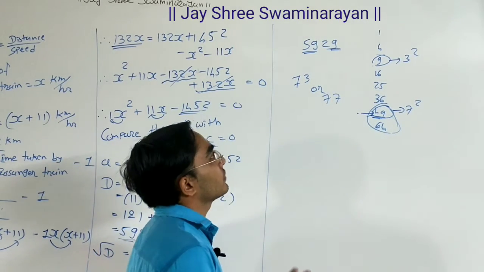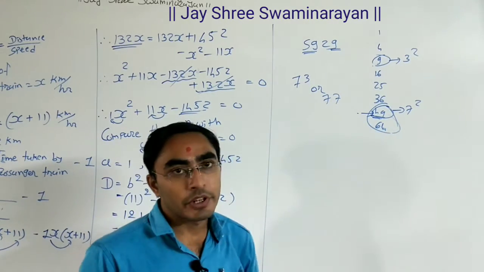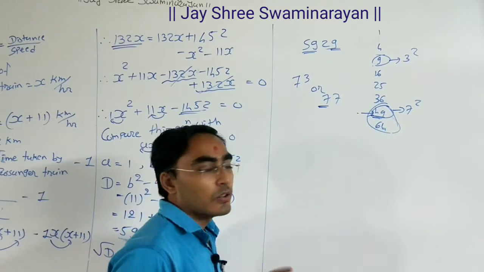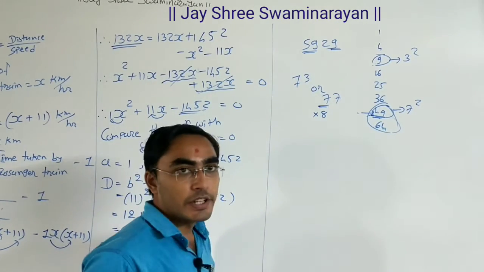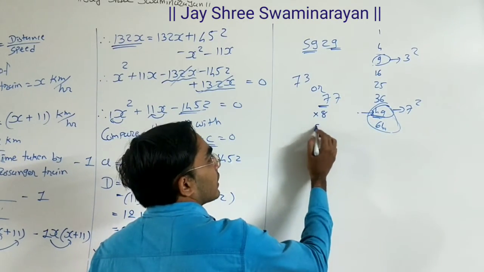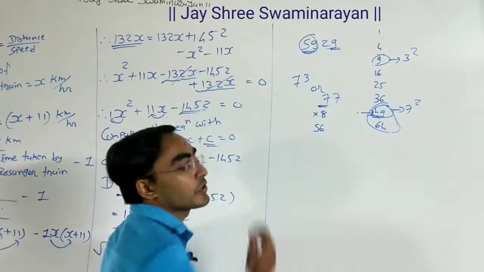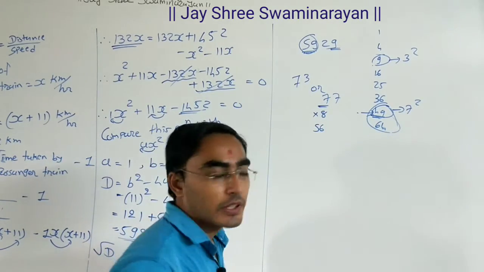Now how can we check whether our answer is 73 or 77? Whatever your first digit is, multiply it with the next digit, 8. 8 7s are 56. Now check your first two digits.